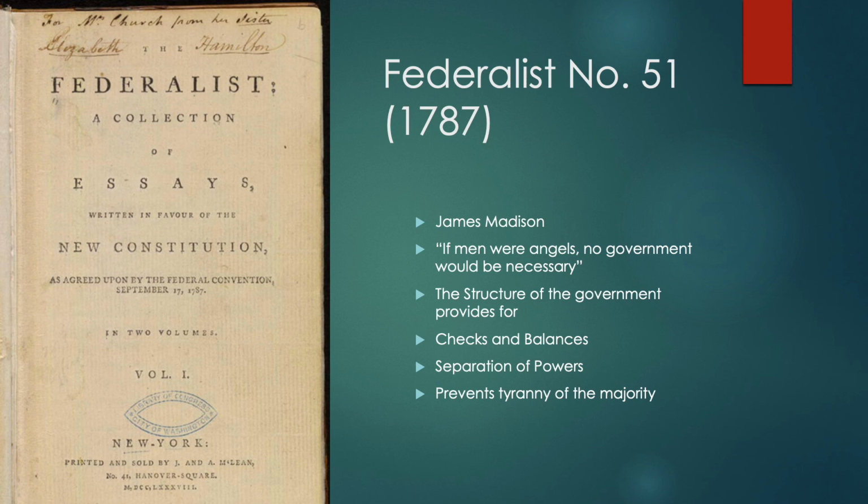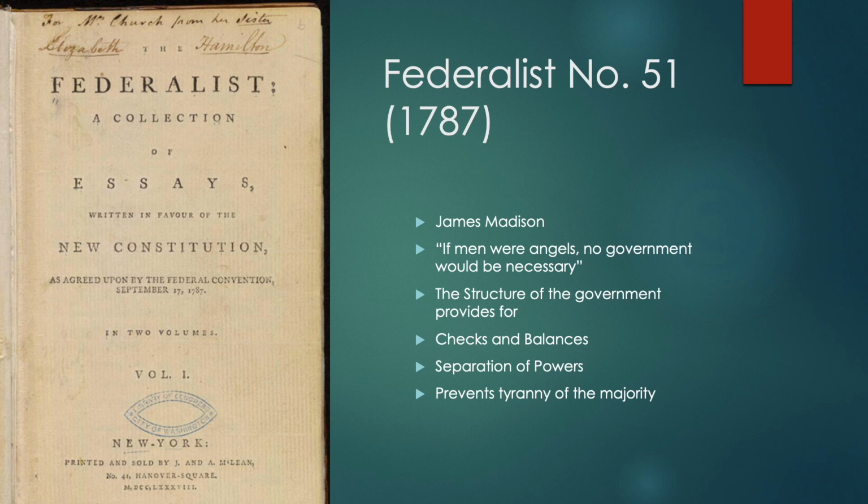Federalist number 51, again written by Madison. In this one, he is going to talk about the structure of the government, the checks and balances, separation of powers. He famously says, if men were angels, no government would be necessary. But guess what? Men ain't angels. And so he says, therefore, we have created this form of government that does not allow any one branch of the government to have too much power. We see this with the separation of powers. Again, each individual department has their own responsibilities, and through checks and balances.